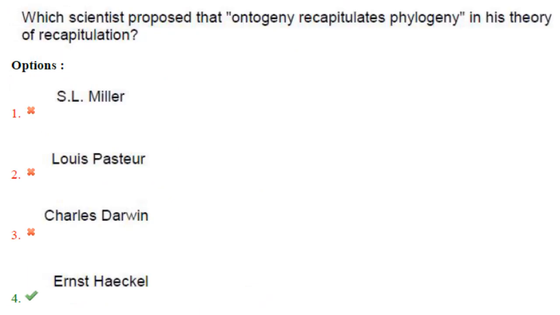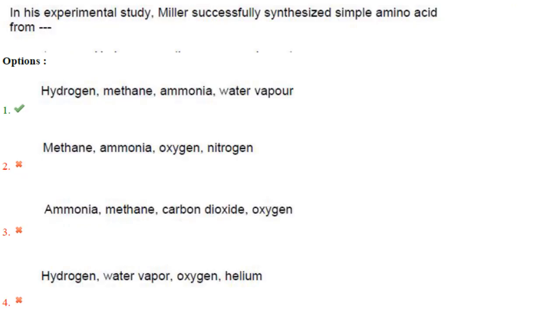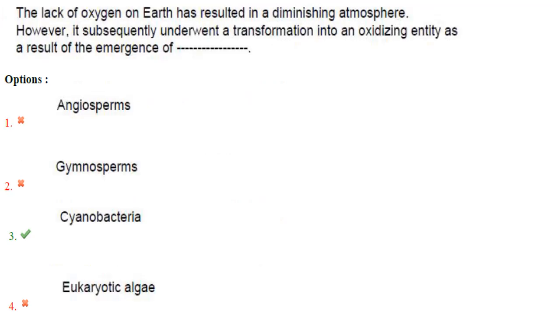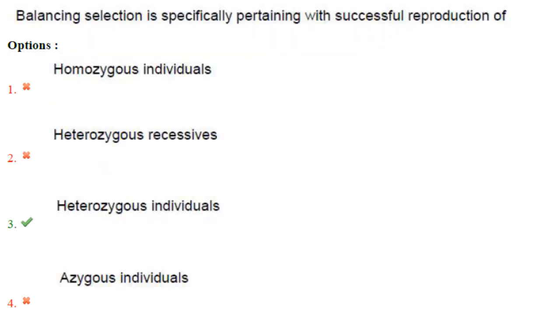Which scientist proposed that ontogeny recapitulates phylogeny in his theory? That is Ernst Haeckel. Answer is option. In his experimental study, Miller successfully synthesized simple amino acids from hydrogen, methane, ammonia and water vapor. Answer is option 1. Lack of oxygen on Earth resulted in a reducing atmosphere. However, water subsequently underwent a transformation into an oxidizing entity as a result of the emergence of cyanobacteria. Answer is option 3.